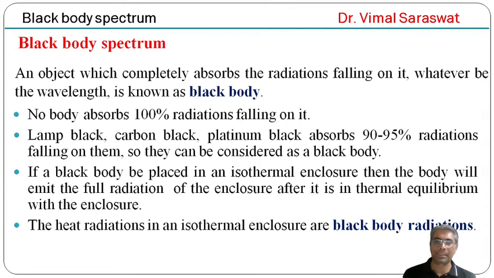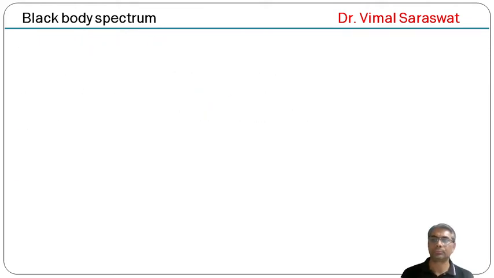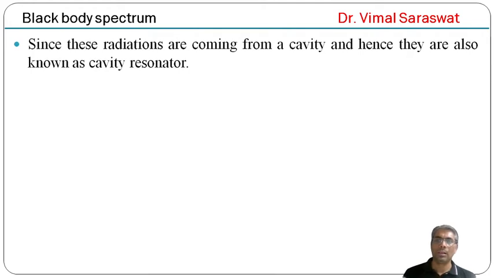The heat radiations in an isothermal enclosure are actually blackbody radiations. Since these radiations are coming from a cavity, they are also known as cavity radiation.